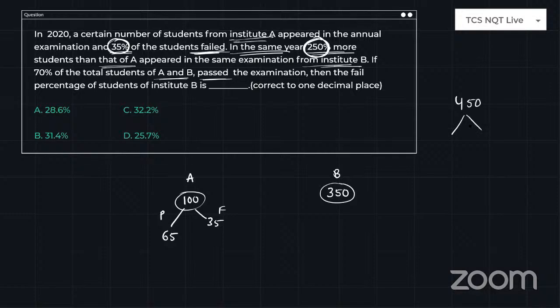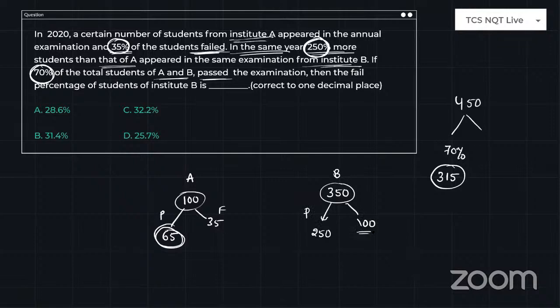So out of 450, 70% of people passed from the total 2 colleges or 2 institutions. So what is 70% of 450? It's very simple, you have to multiply this. So it is 280 and 35, which is nothing but 315. So 315 people passed. Out of 315, 65 people passed from which college? A college. So the remaining people need to pass from B college. If you subtract 315 and 65, it ends up with 250. So 250 passed, then 100 members failed.